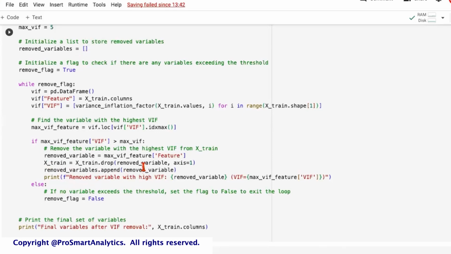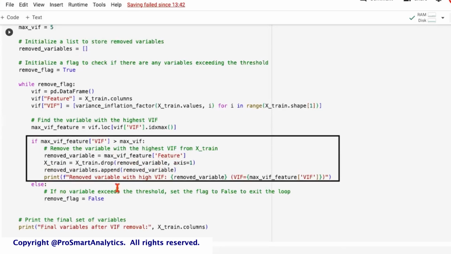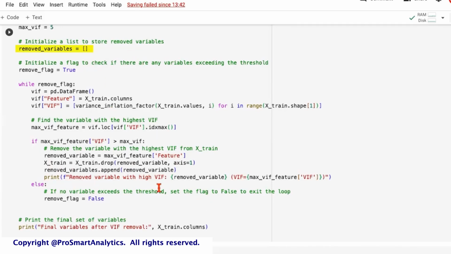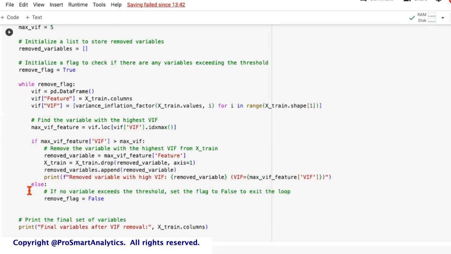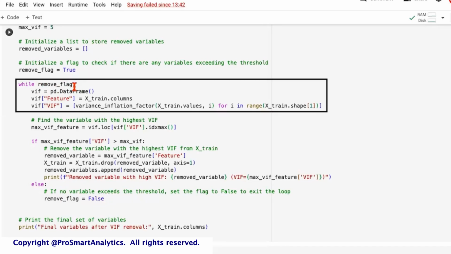So two things that we are doing here: we are dropping the feature from the data frame, and we are adding the variable name to a list, which is a separate collection that we are populating. Now, this is within a while loop, and till the time this condition continues to be true, we will keep on dropping such variables and keep on appending them to the list of removable variables. But if this condition is false, which means you no longer have any variable that has a VIF value greater than the threshold, we come to else and we change the flag to false. The moment we change the flag to false, this while loop terminates, because this while loop will execute only if this condition is true.